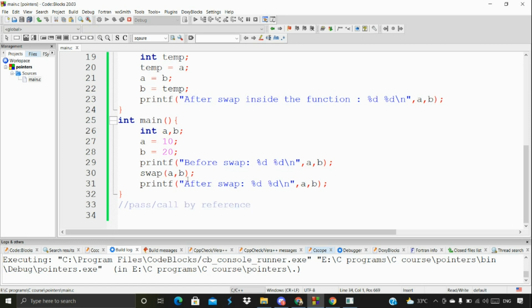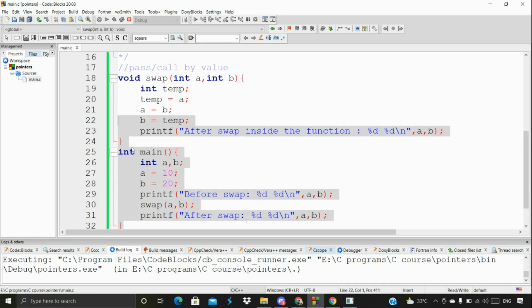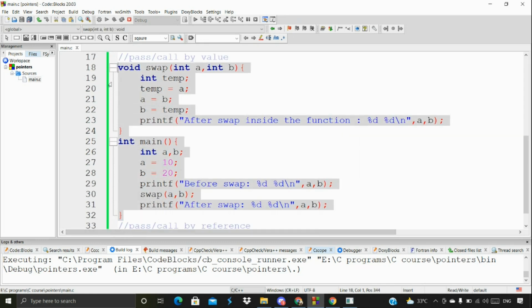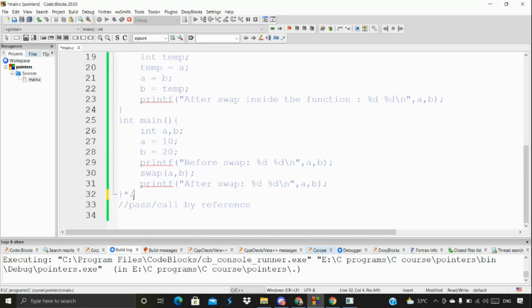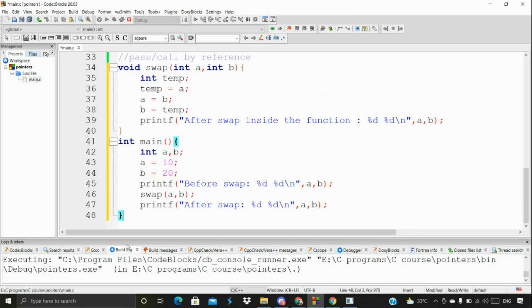Let me copy this one and comment it out as well, and then let me make modifications here using call by reference. So what are the modifications that we can do here? Here we have both the variables that we are not going to change, and we have stored the 10 and 20, which we are also not going to change, and we are printing that, which we are also not going to change. But here we are going to make a few changes.